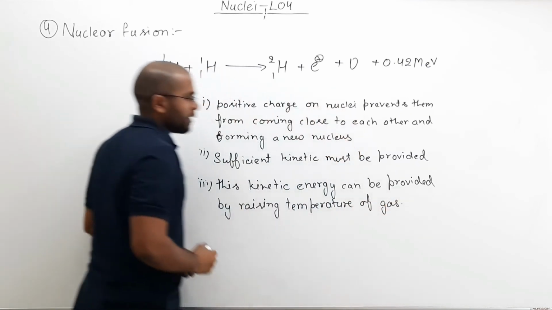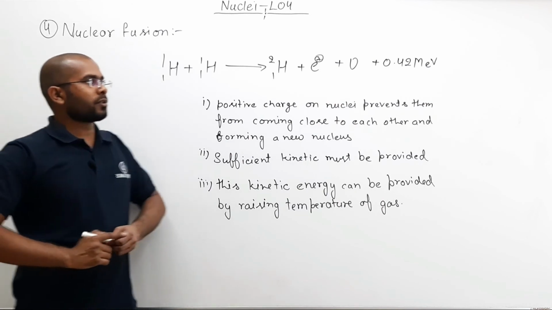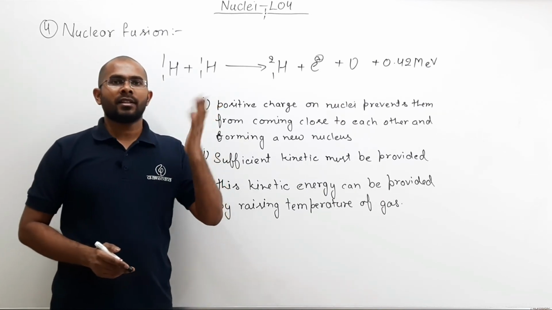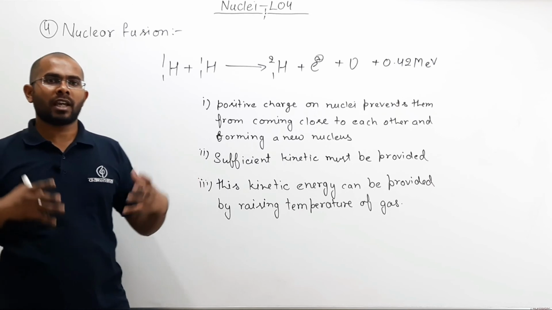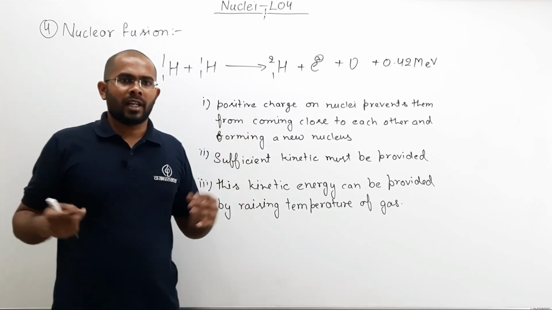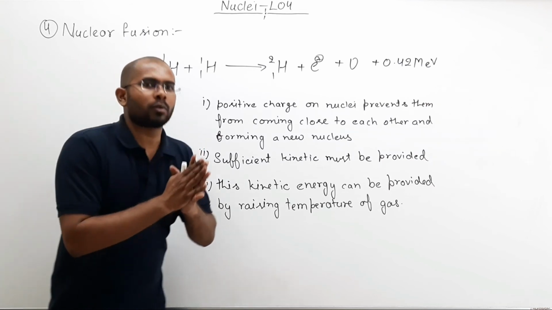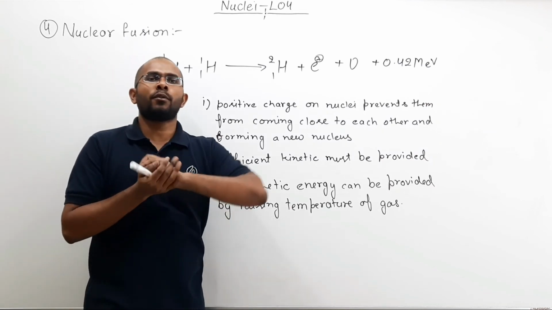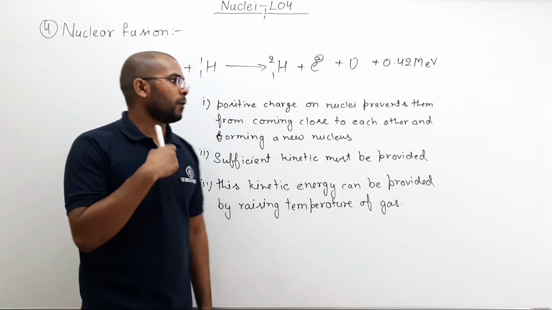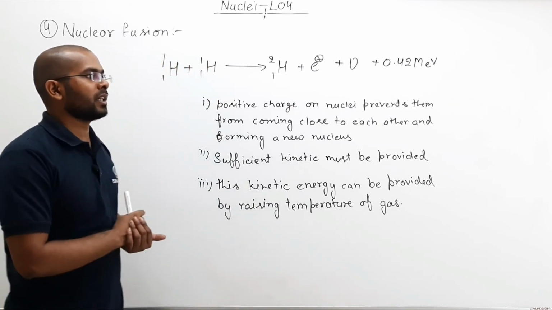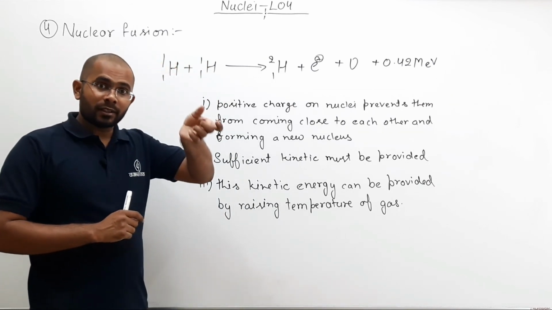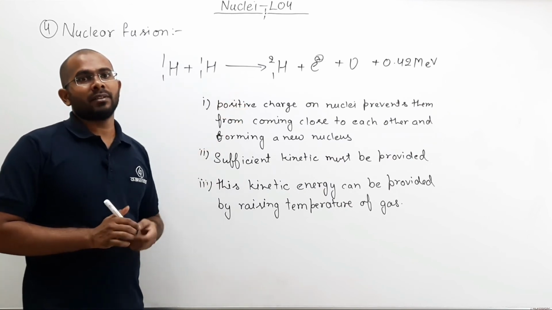So, if you have hydrogen gas and you raise the temperature of the gas, then all of the gas molecules will have high kinetic energy. And as they have high kinetic energy, they may come so close that nuclear force starts working. And once nuclear force starts working, one new nucleus can be formed.